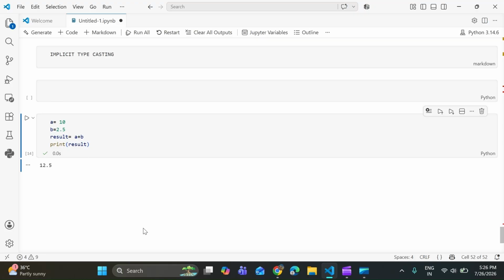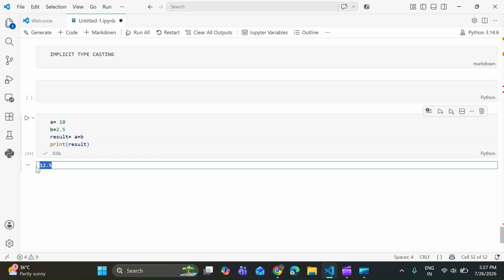Notice here, a is an integer and b is a float, 2.5. Python automatically converts the integer into a float. So the value is 12.5. This is called implicit typecasting. Let's move on.